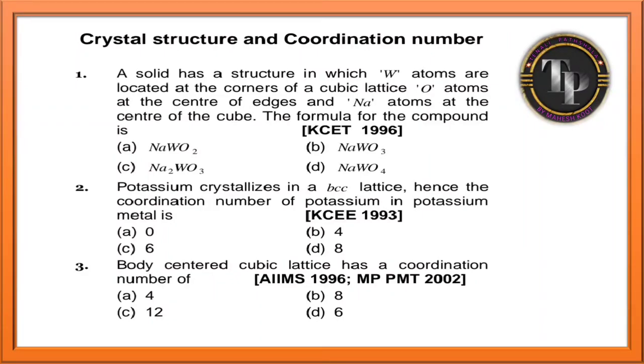Crystal structure and coordination number. See guys, just read question number 1 here. The correct answer for this question is NaWO3, sodium tungsten oxide. Potassium crystallizes in a BCC lattice. Hence the coordination number of potassium in potassium metal is 8. A body centered cubic lattice has a coordination number of 8 only. Yes.